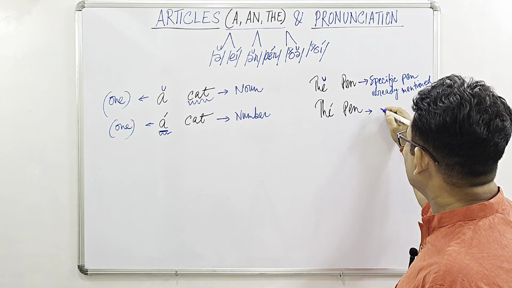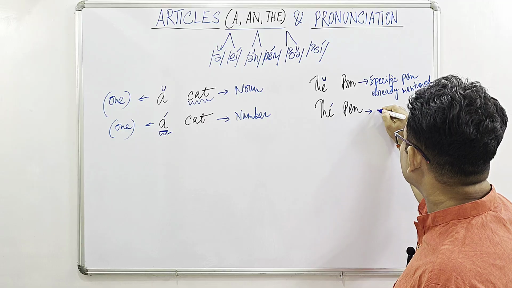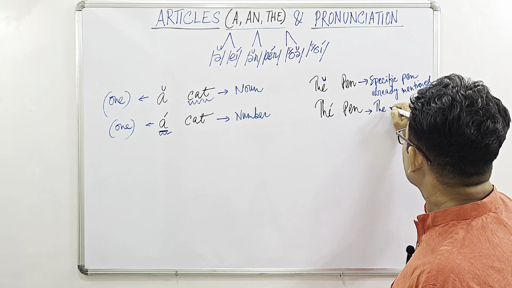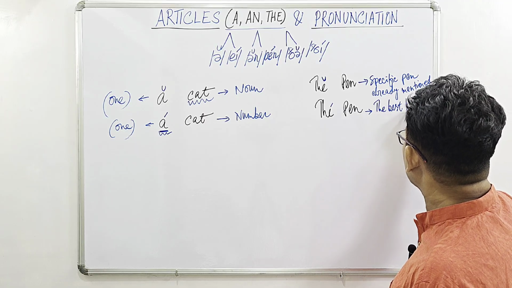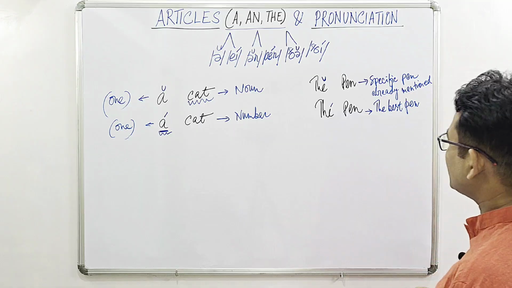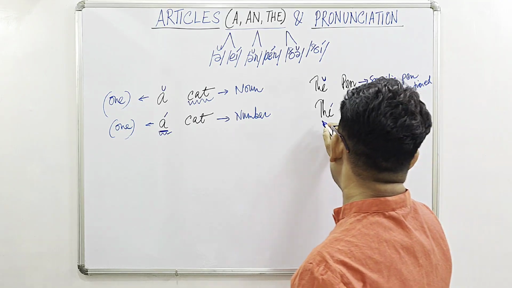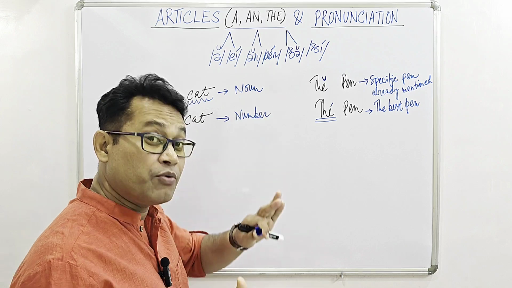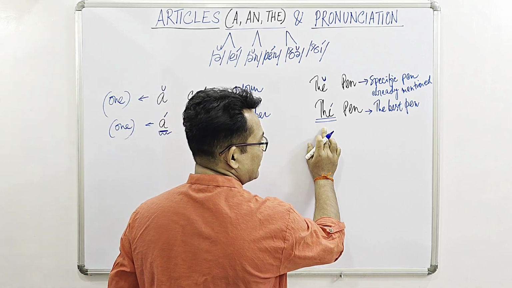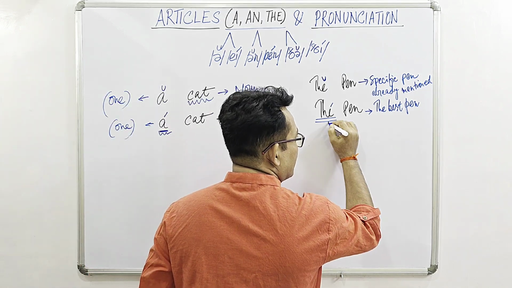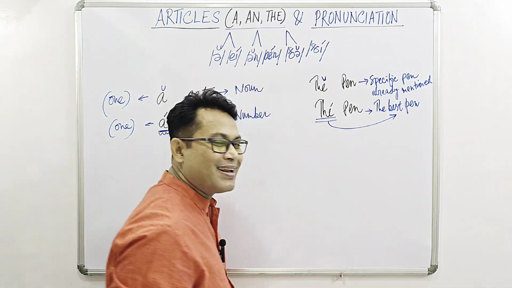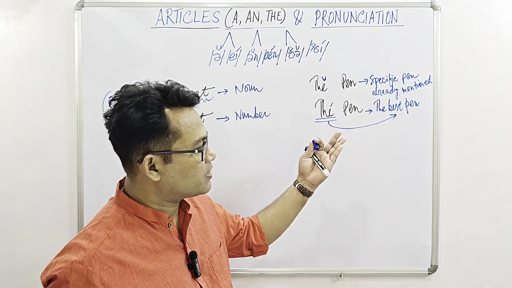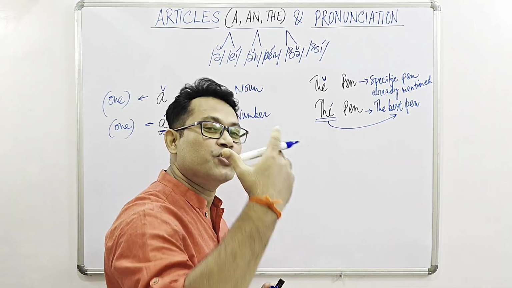So here the meaning will be the best pen. So if we pronounce the, the definite article, in a strong way or with a stress, like this one, thee, then the indicates some sort of superlative degree, could be best, could be the most excellent.